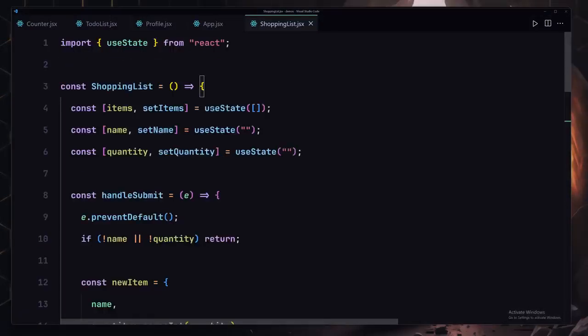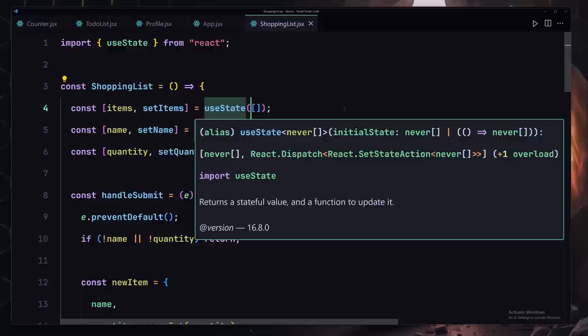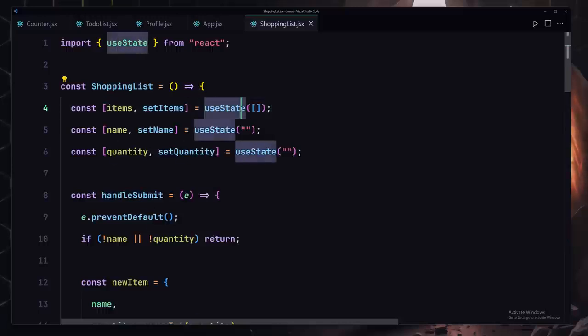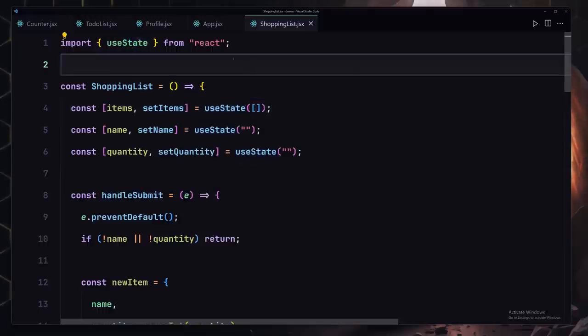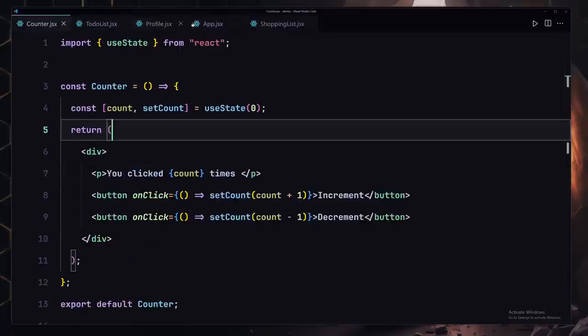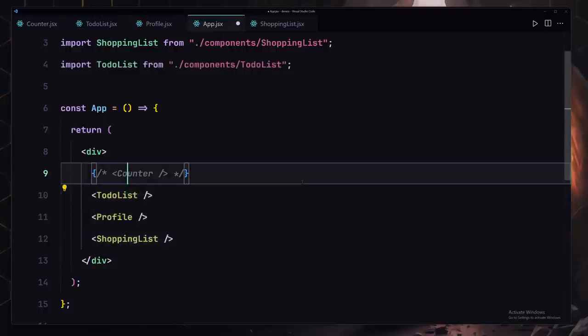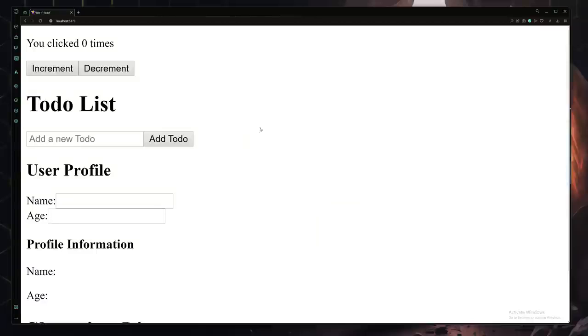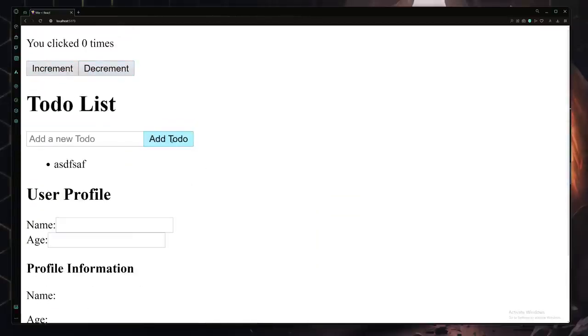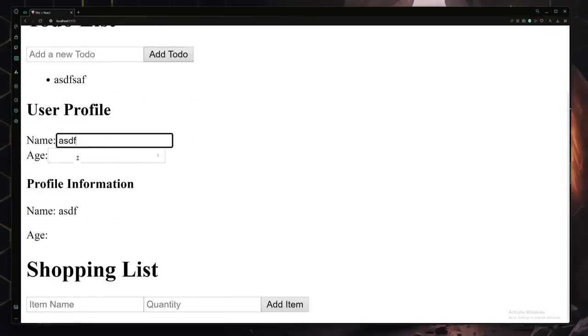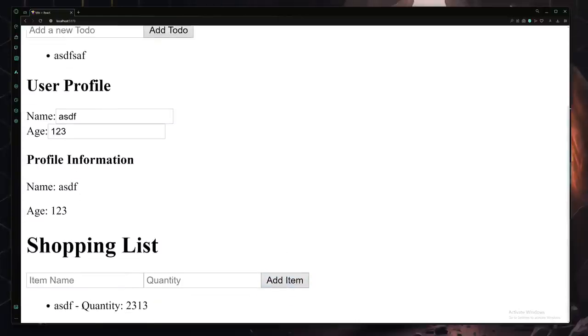Because useState is the most important thing in React.js, and you have to make sure that you master the useState. So that was a huge challenge about the useState, and you even built like 3 or 4 challenges, or maybe projects to be precise. So I can totally uncomment all of them, and now let me show you all of them. And here you can see we can now increment and also decrement. We can also add a new to-do. We can also just provide a name and also the age if you wanted to, and shopping list, you name it. Okay, so we would be totally getting our value, which is now added.